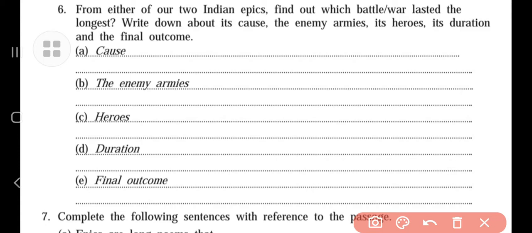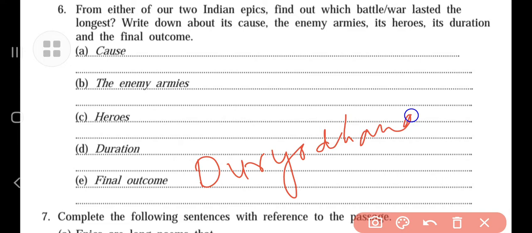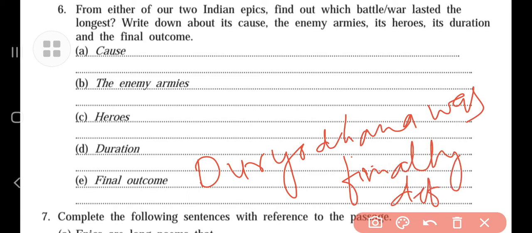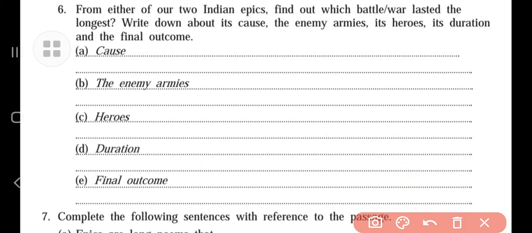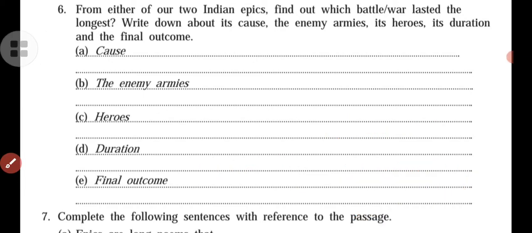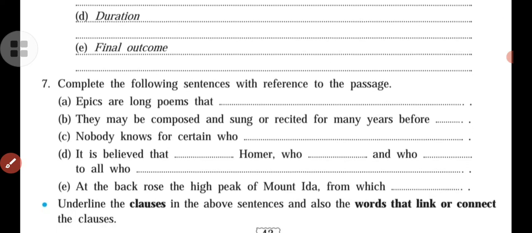In Mahabharata, Duryodhana was finally defeated. In this way, this was the final outcome of the war. Understand? In this way, we have to complete the activities.